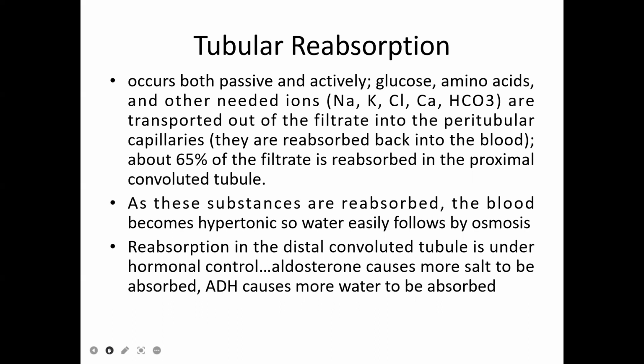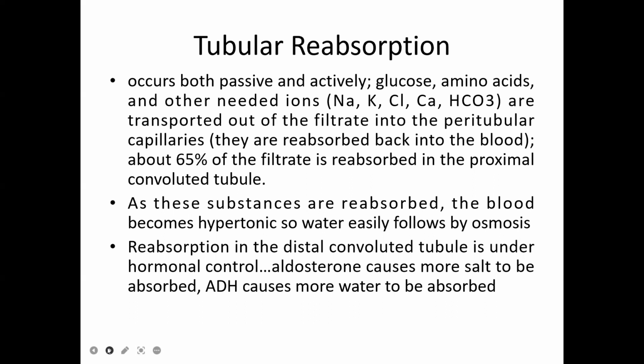In the proximal convoluted tubule, the filtrate containing glucose, amino acids, and important ions like sodium, potassium, chloride, calcium, and bicarbonates, which are all important to our body, is reabsorbed back into the blood circulation, that is, into the peritubular capillaries.